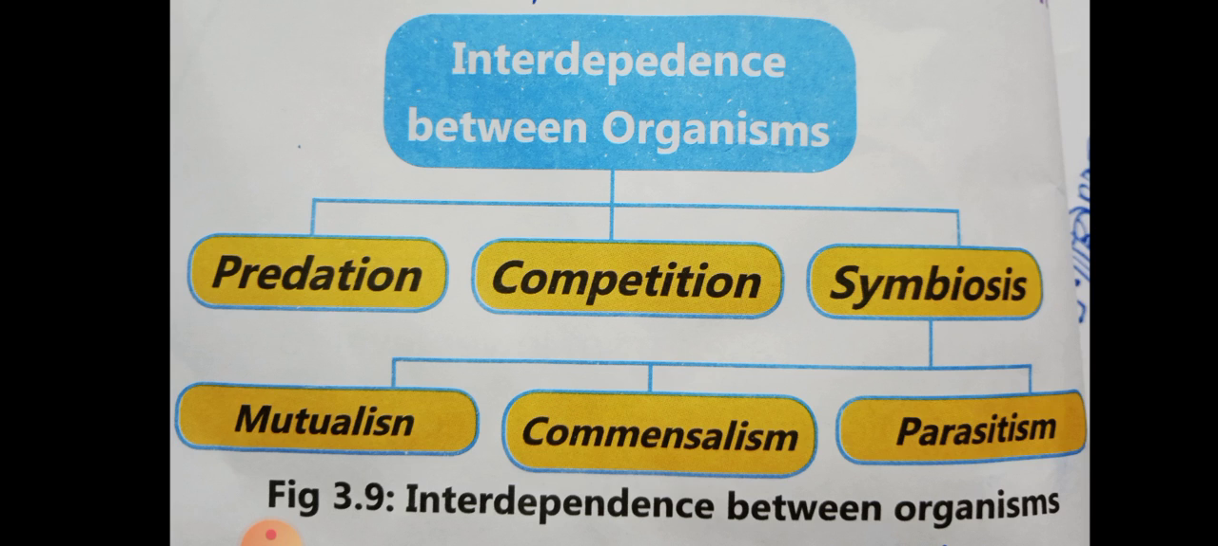Okay. Bacteria living in the stomach of many herbivores such as cows and sheep help in the digestion process by breaking down the plant material. And the bacteria get what? Shelter and nutrition from the animal.